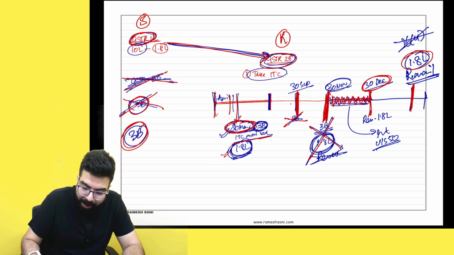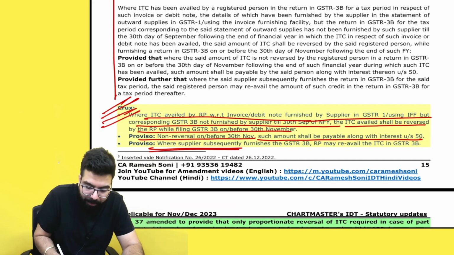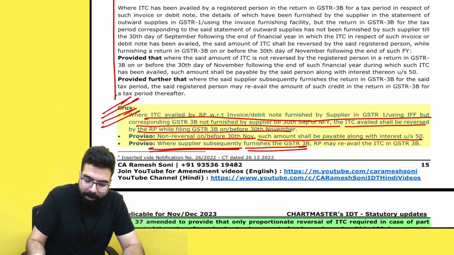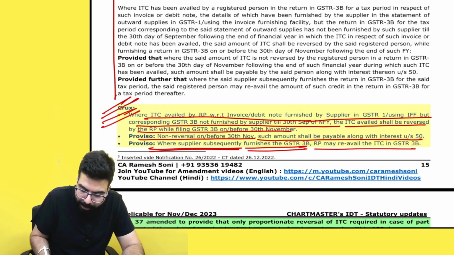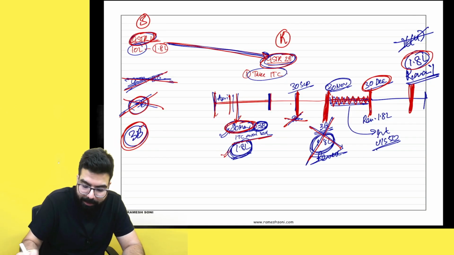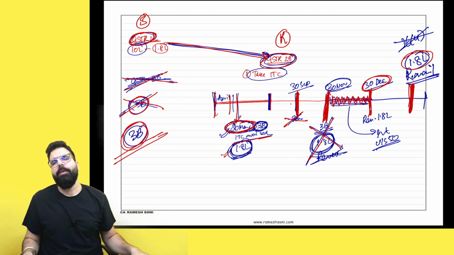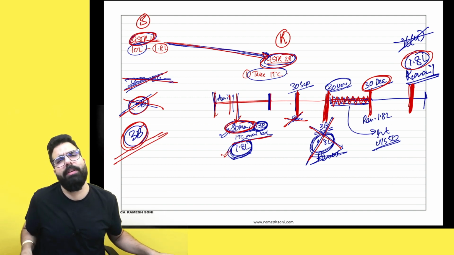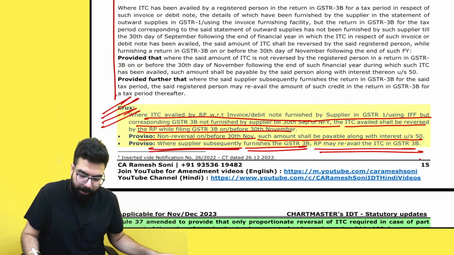Supposingly you reversed after 30th November, then you'll have to pay along with interest under section number 50. Where supplier subsequently furnishes GSTR 3B, then you can re-avail the credit in the GSTR 3B. Means whenever he filed the GSTR 3B, after that, whichever GSTR 3B you are filing, you can re-avail the credit. That's all is being told over here.